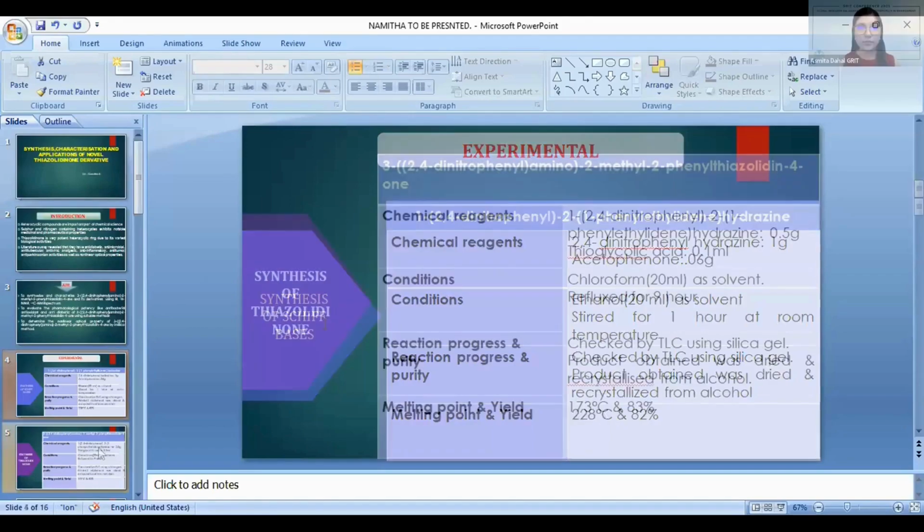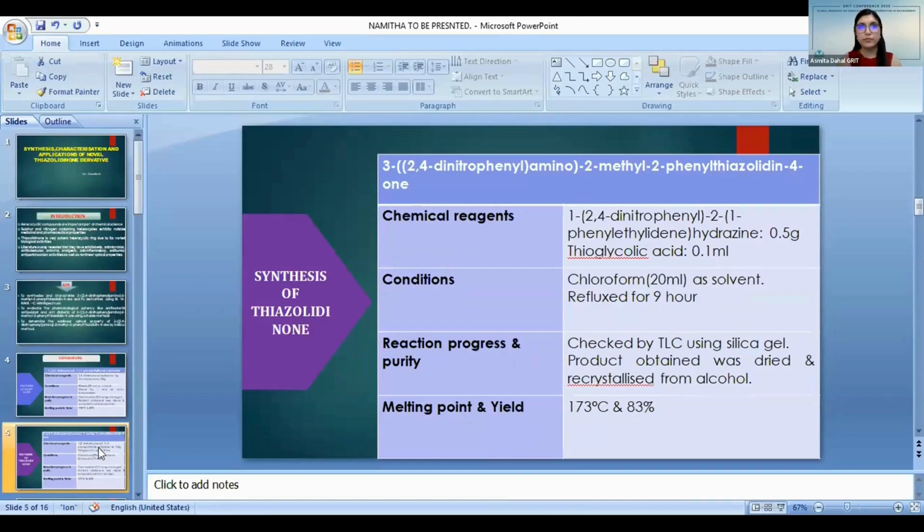After getting the Schiff base, we cyclized the Schiff base by using thioglycolic acid as reagent by cyclocondensation reaction between Schiff base and thioglycolic acid. Here also equal moles of thioglycolic acid and Schiff base were refluxed for 9 hours by using chloroform as solvent. And the progress of the reaction was checked with TLC by using silica gel. And melting point and yield were noted.